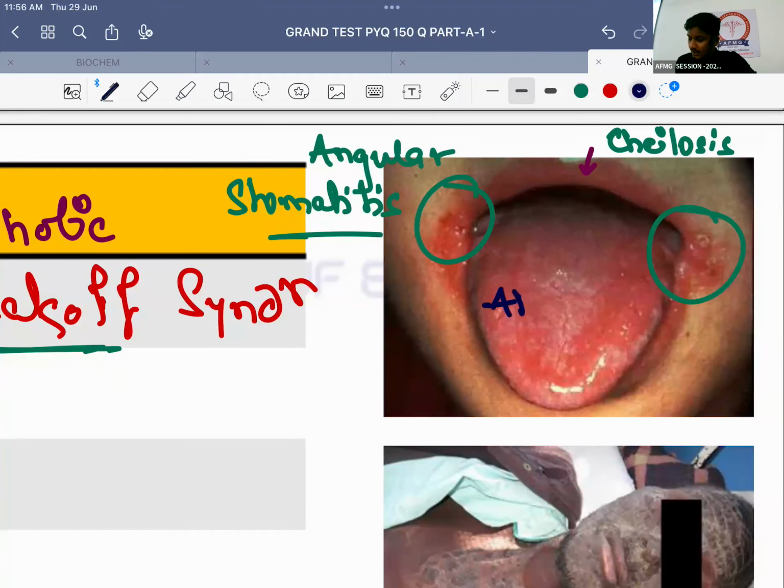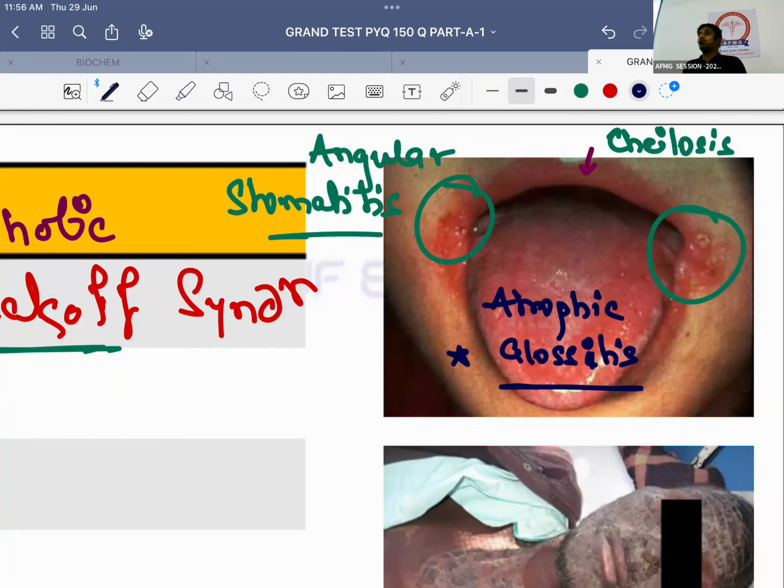But which type of glossitis is seen? Atrophic glossitis. And due to this atrophic glossitis, the tongue will have a characteristic feature. It will appear beefy red, or it is known as magenta tongue. Please remember, beefy red tongue will be called magenta tongue, or it will have some red or white patches. That will be called geographic tongue.